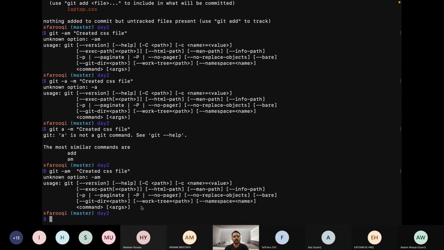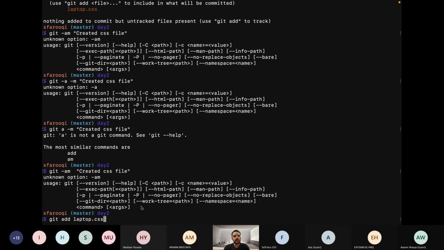It means that you can use a single line command to do the same work that I'm doing right now in the proper way. So first we will add the laptop.css. Let me give you a shortcut key. I'm not writing the complete laptop.css. I'm writing LA, then hit tab.